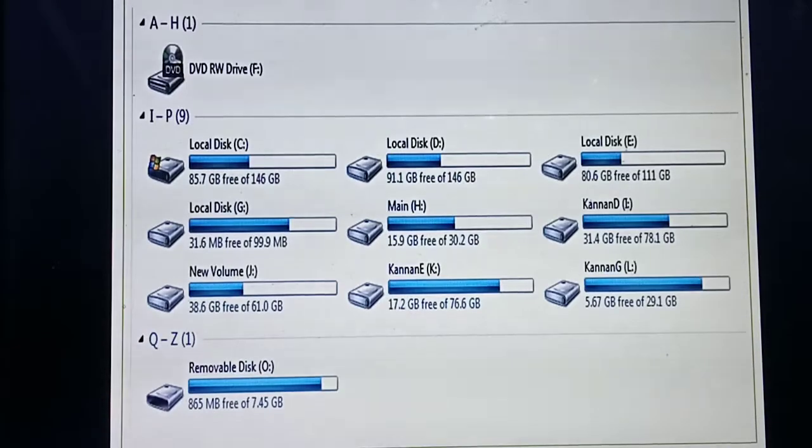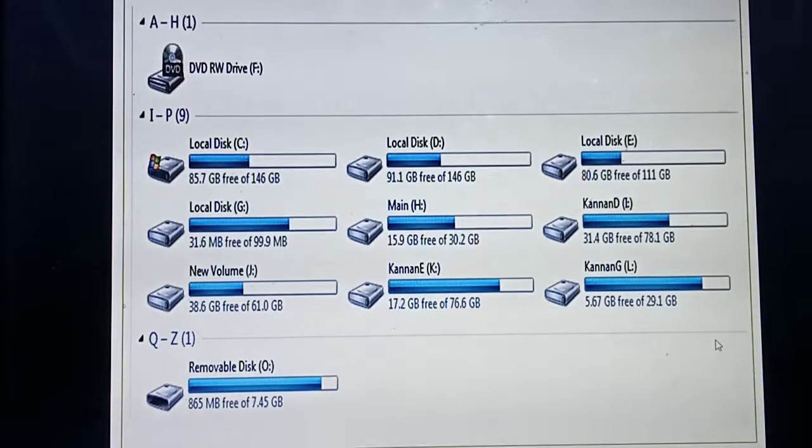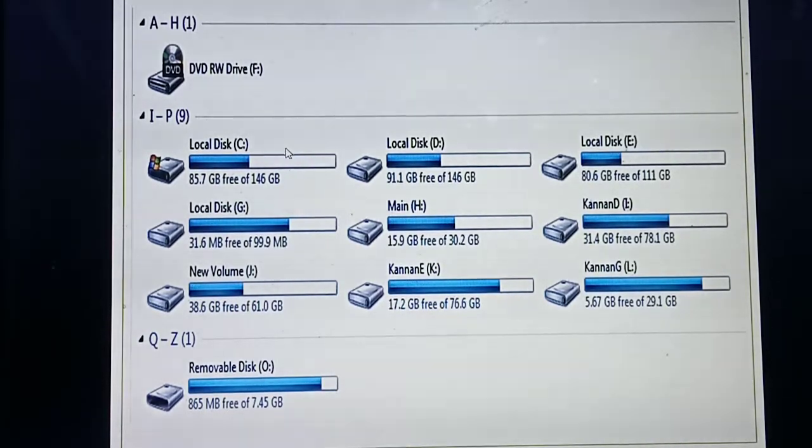I'll show you. See, when you double click My Computer, this screen will automatically open. What are the 5 types of icons you have studied? Disk drive icons, isn't it? Listen carefully. The disk drive icons you have seen are local disk C, local disk D, local disk E, local disk G. They have given these names, local disk D. So all this we can call as which icons? Disk drive icons.